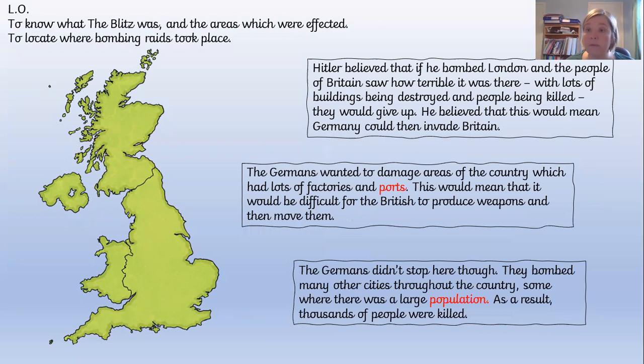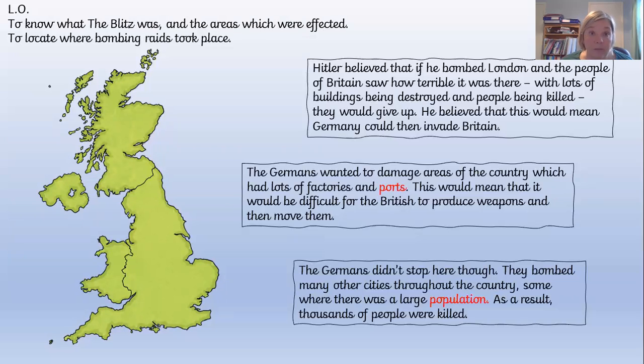Okay, so you might have thought of some different reasons, but some of the reasons were that, one, Hitler thought that if he bombed London, and everyone else in Britain saw how terrible things were, the British would give up, okay, and all their strength at battling the Germans would have gone. Hitler hoped that by making everything really, really horrible for the people, they would say, actually, do you know what, we surrender. Right? And Hitler hoped that that would mean that he could invade Britain.